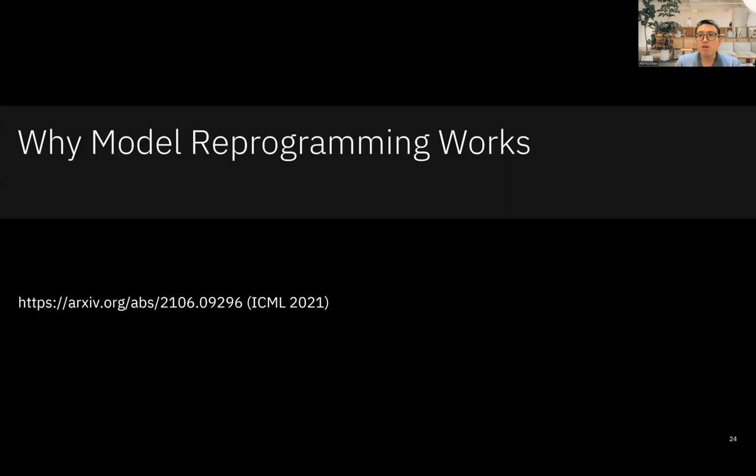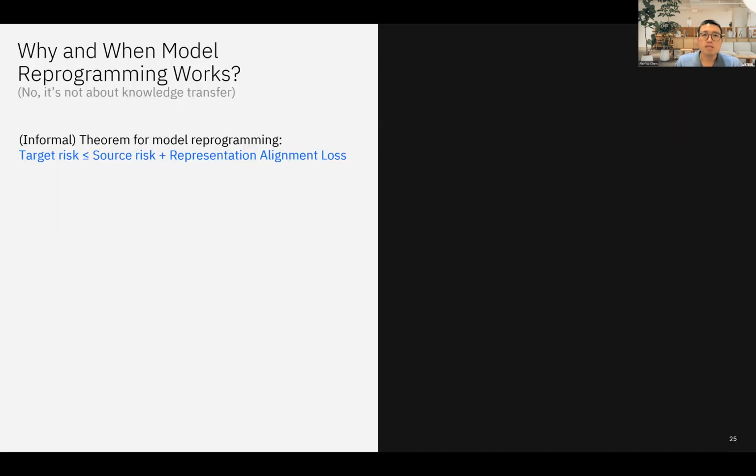In a follow-up paper, we also summarize how and why model reprogramming works. There is a theory that is informally stated as follows. The target risk, the loss of the target domain task, is bounded by two terms.